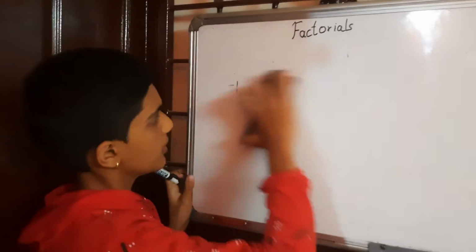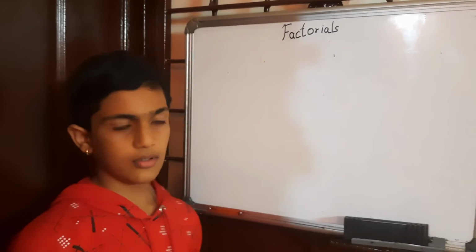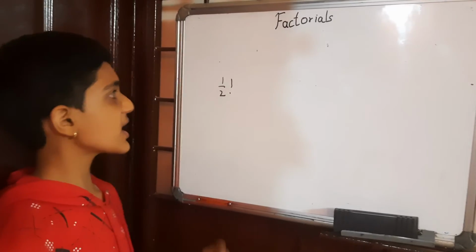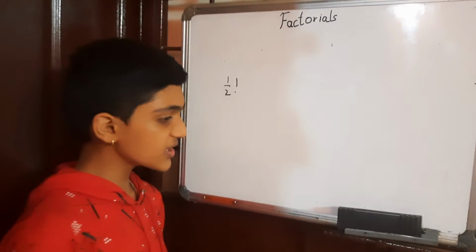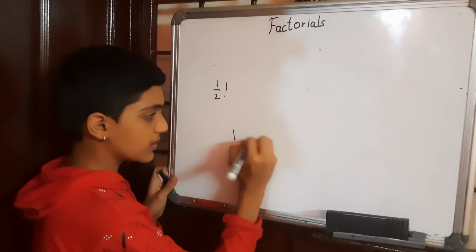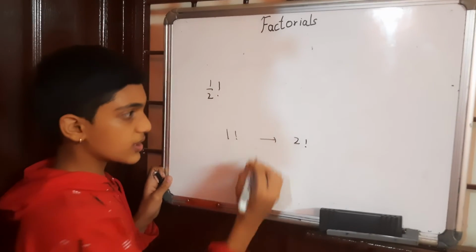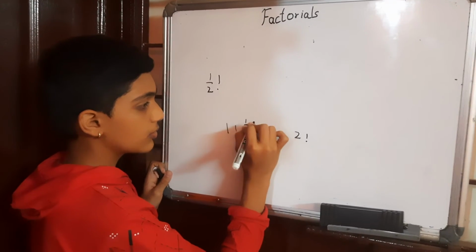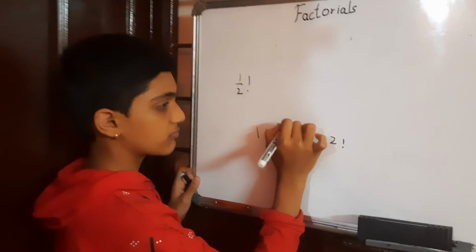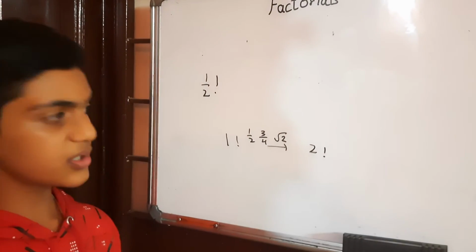And you may say, okay, so it won't be for negative numbers. Why can't you use fractions? Like 1 by 2. 1 by 2 factorial is how much? Actually, this can't be computed. Because if we even keep fractions, then you can go from 1 factorial to 2 factorial, and between that you can say there is 1 by 2, 3 by 4, even root 2 is there. Root 2 is an irrational number.